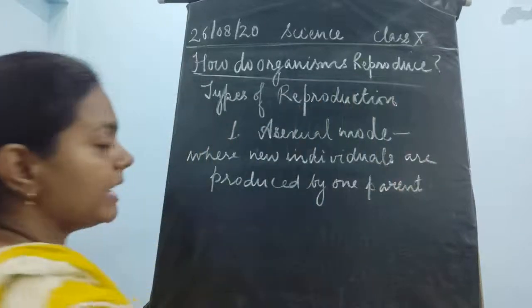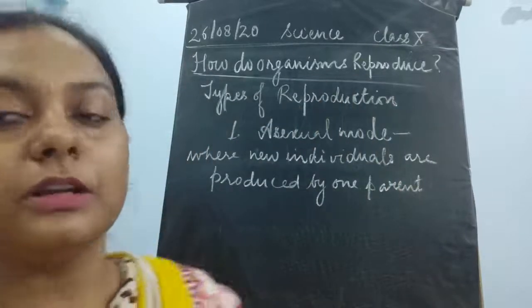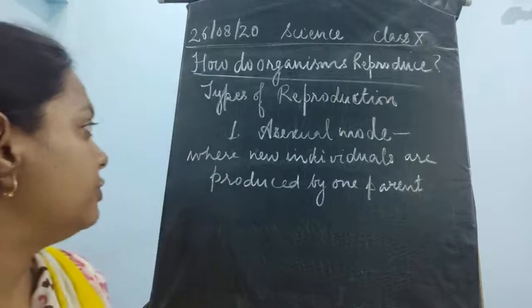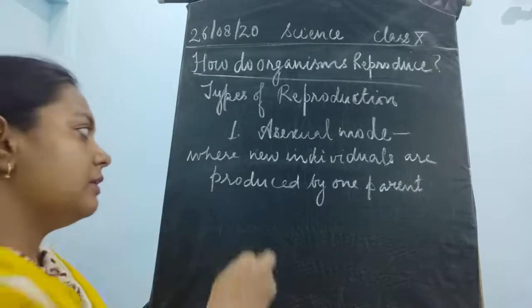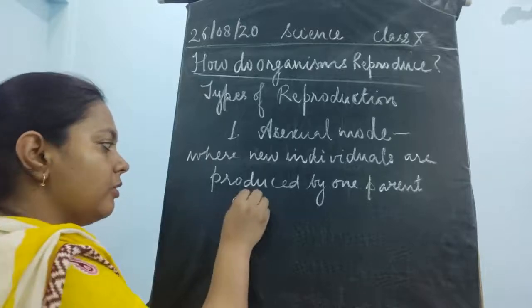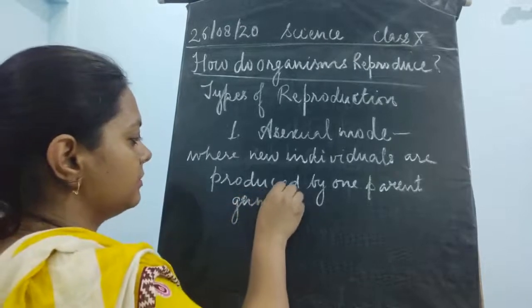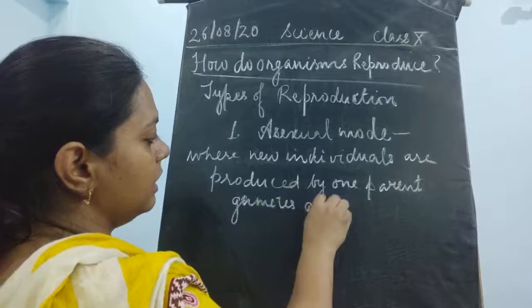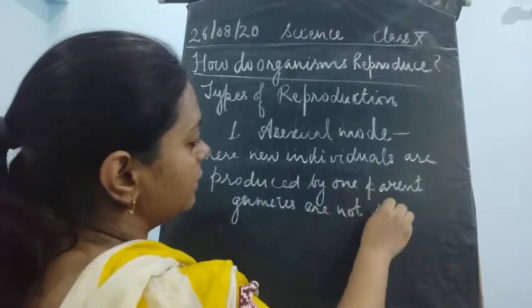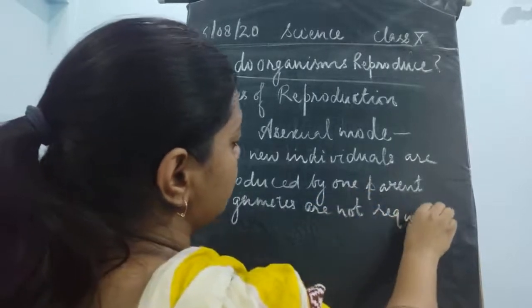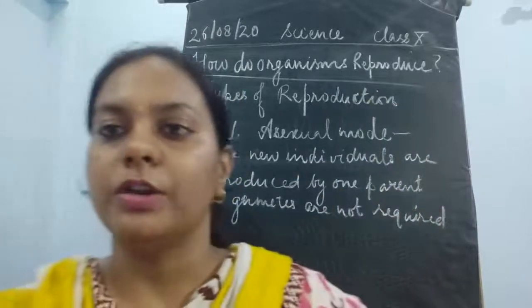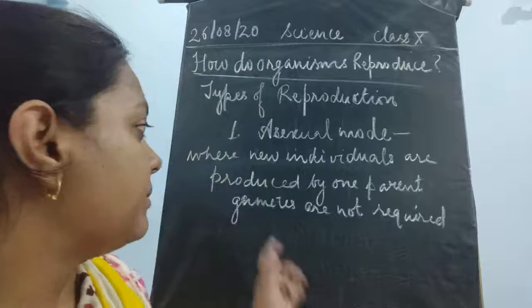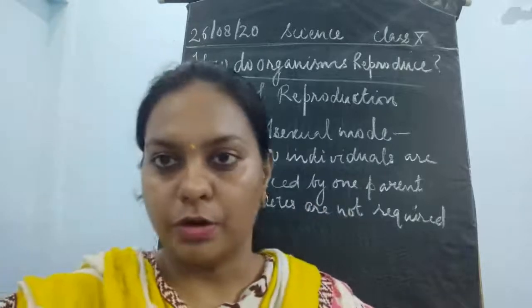Only one cell is there which is giving rise to different daughter cells, and this is said to be the asexual mode of reproduction, where the germ cells, or the gametes, are not required. Okay, the different types of cells are not required. We'll discuss this gamete part in the next mode of reproduction.